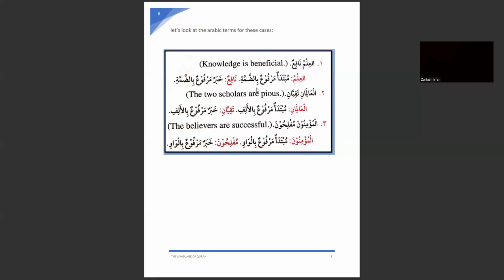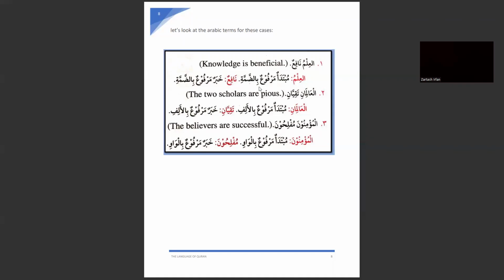Bid dhamma: b means with dhamma. A mubtada is marfu with dhamma. Mubtada marfu bid dhamma. Mubtadan marfuun bid dhammati.